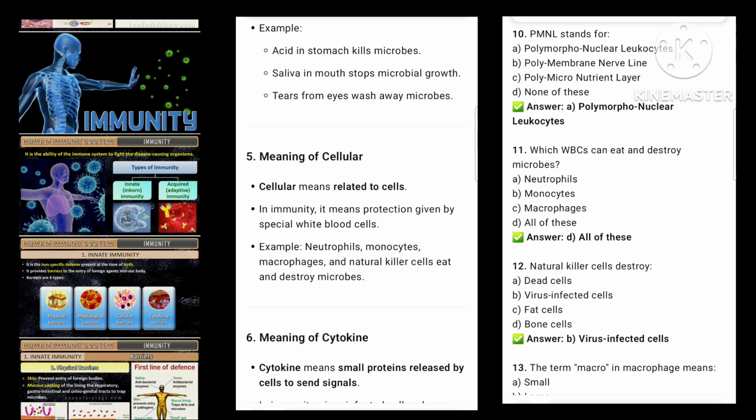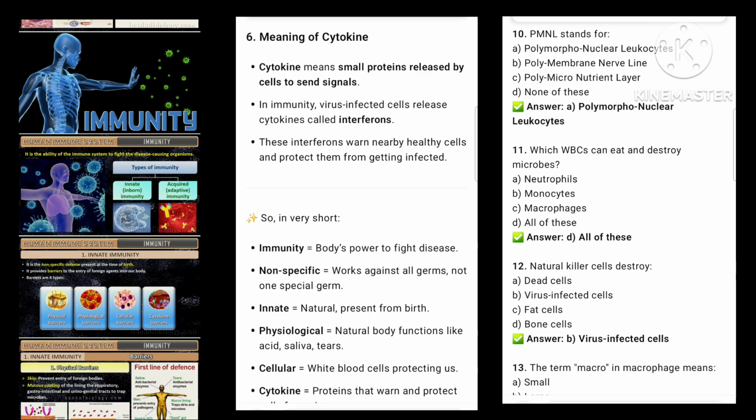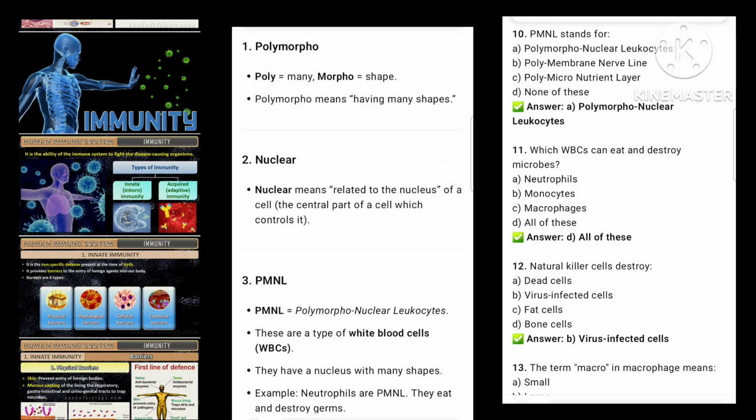Meaning of cytokine. Cytokine means small proteins released by cells to send signals. In immunity, virus-infected cells release cytokines called interferons. These interferons warn nearby healthy cells and protect them from getting infected. So, in very short, immunity.